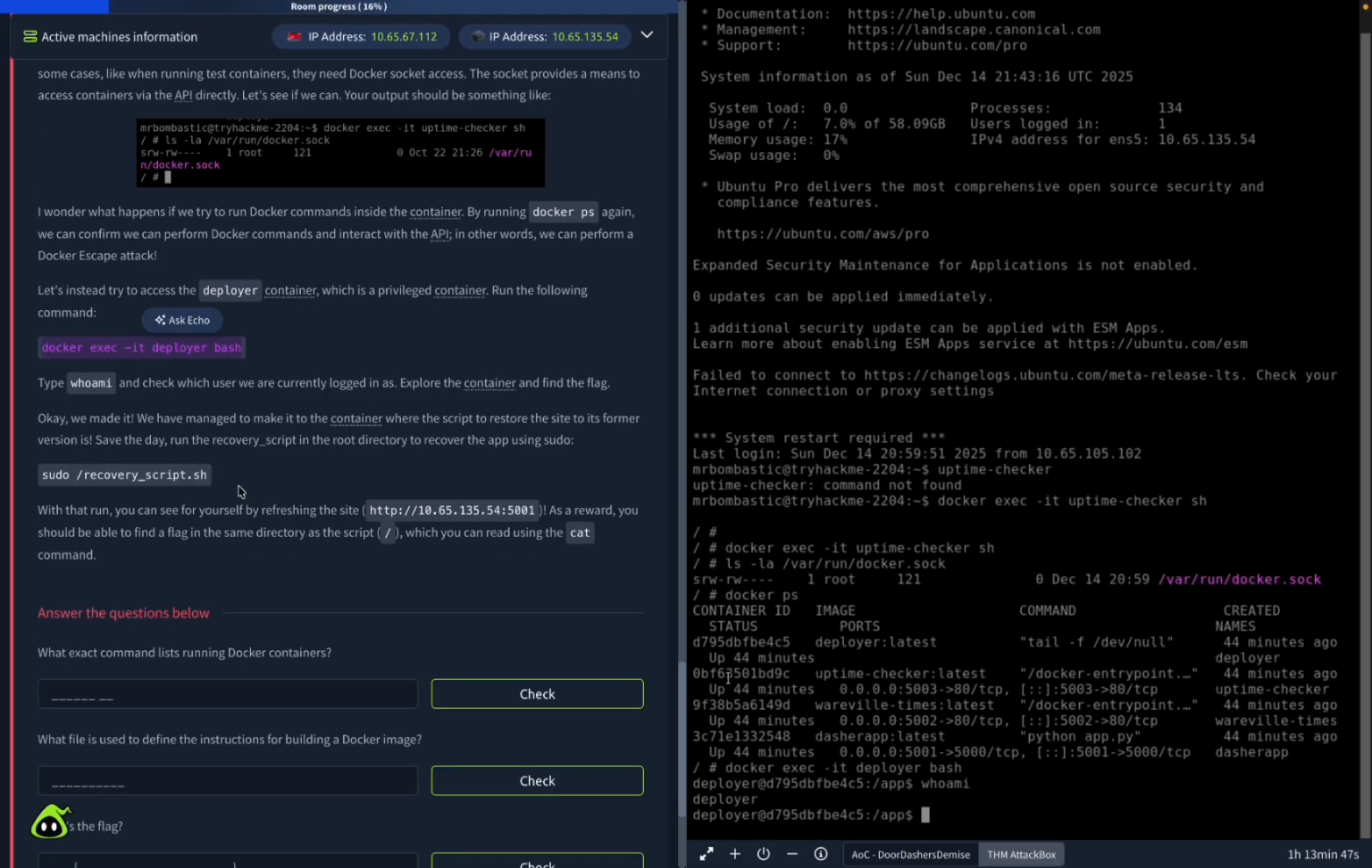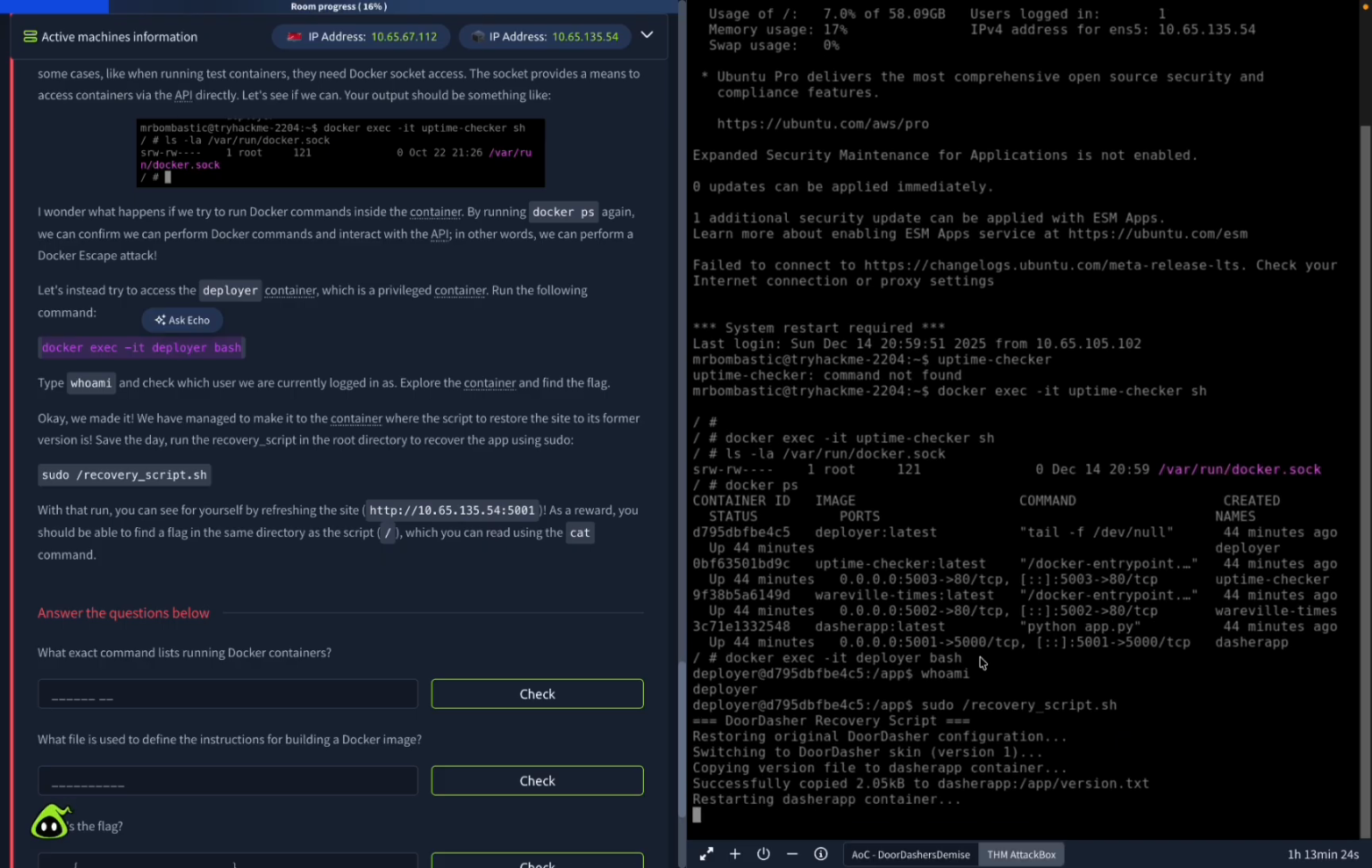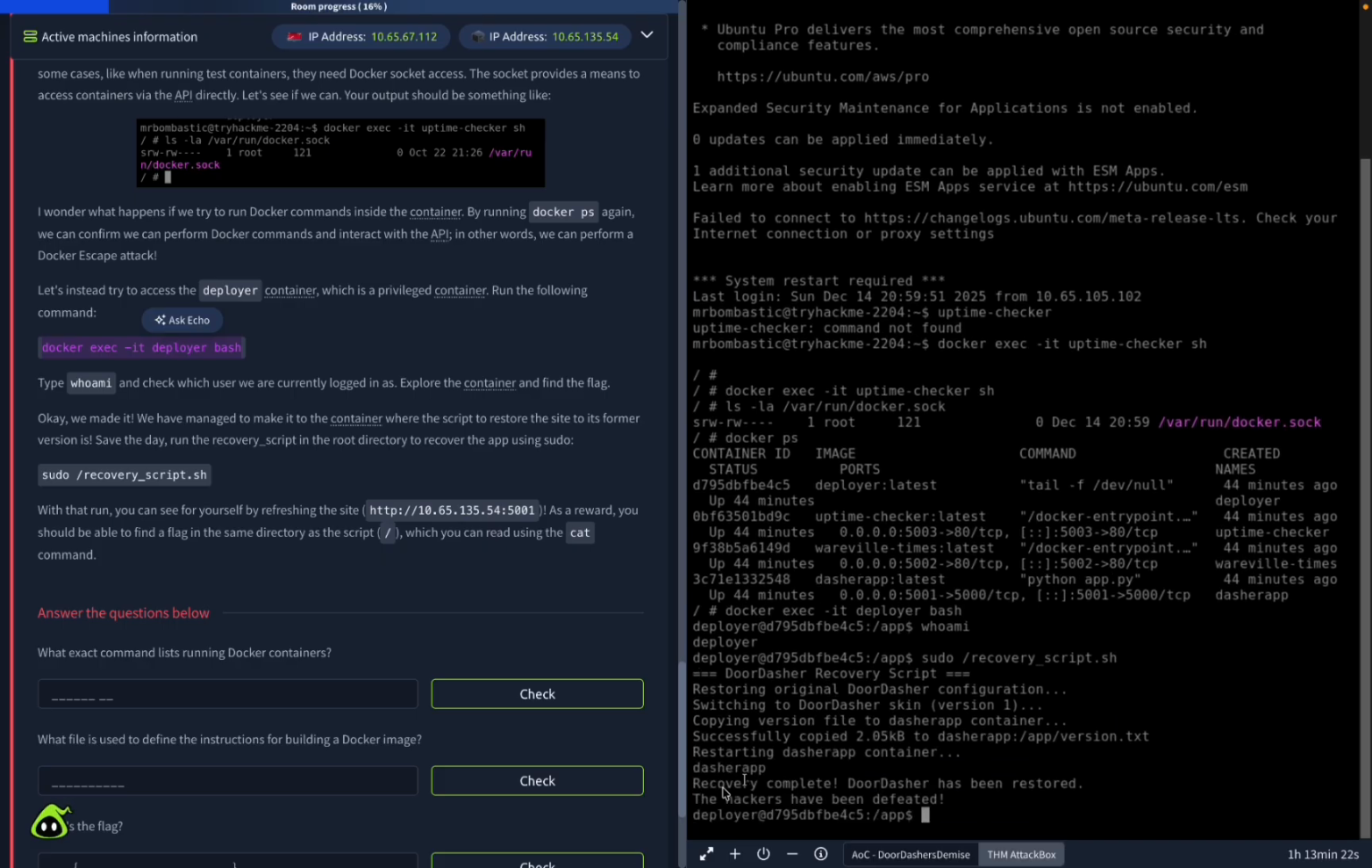Okay, we made it. We managed to make it to the container where the script to restore the site to its former version is. Save the day: run the recovery script in the root directory to recover the app using sudo. Recovery has been complete. DoorDasher has been restored. The hackers have been defeated.